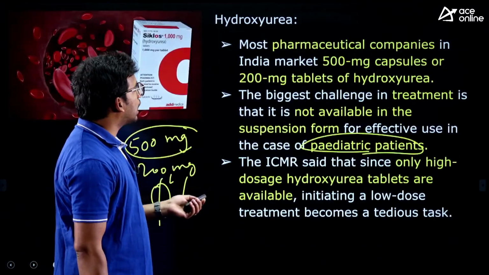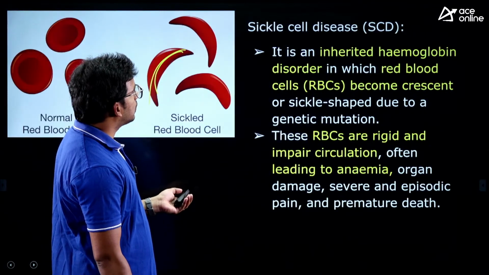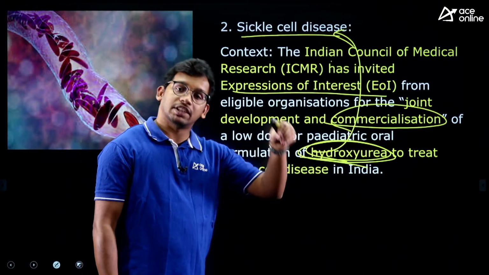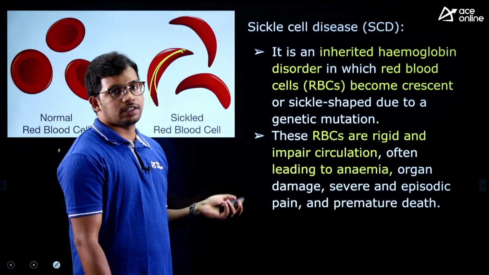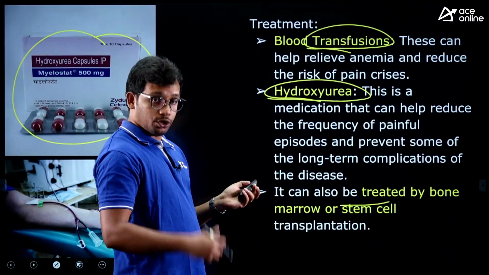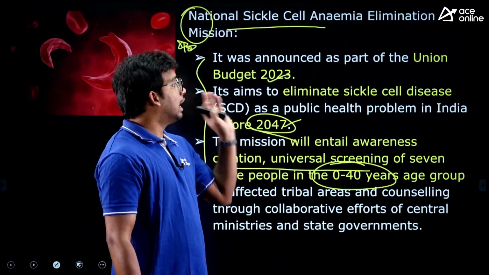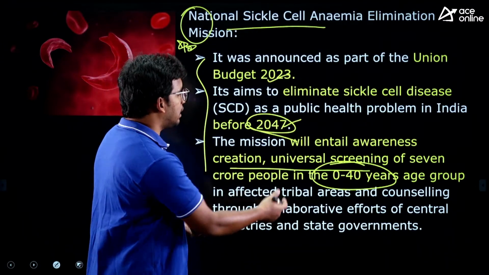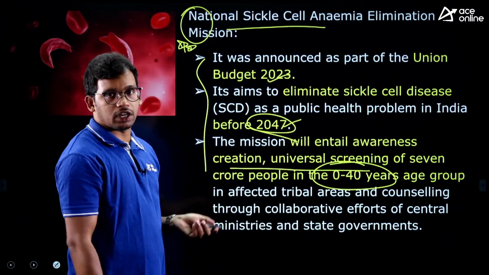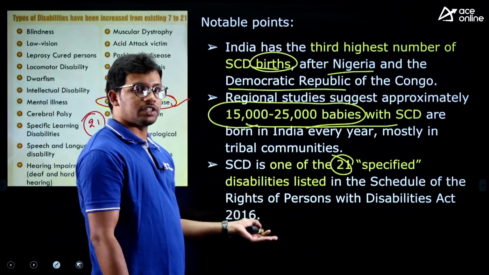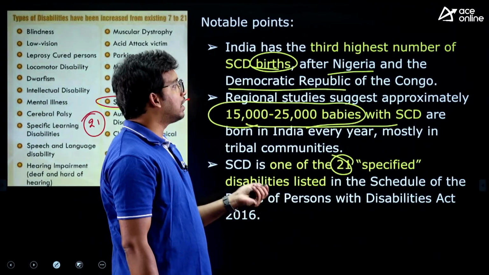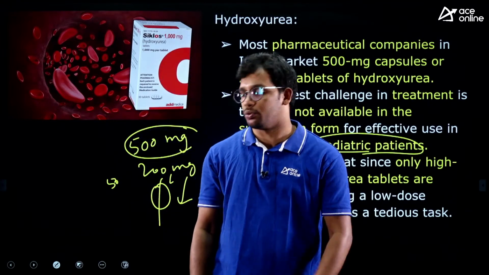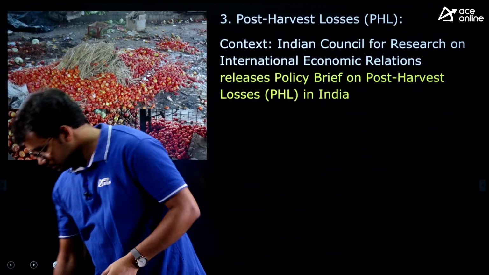So we have seen what actually sickle cell disease is, right? The context is ICMR proposing the commercial production of hydroxyurea with a lesser dose. We have seen sickle cell disease, how it happens and so on. You need to understand treatment also, yes, we have seen. And the National Sickle Cell Anemia Elimination Program we have also seen. This is also very important. The target year and the target age when it was launched, all these things are important. And then it was recognized as one of the diseases under the Disabilities Act. And finally about hydroxyurea, what the existing condition is and what ICMR is proposing to do, right? I hope this is clear.